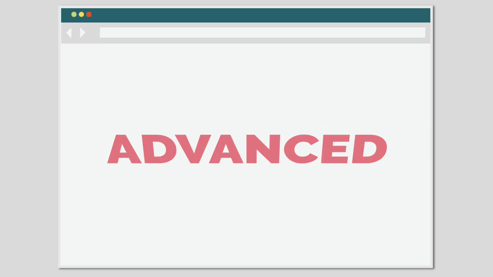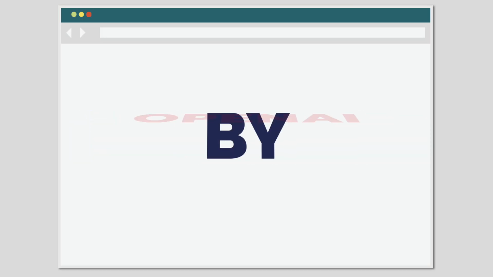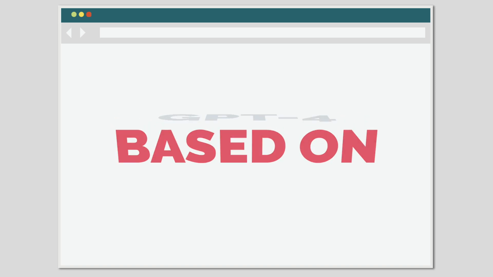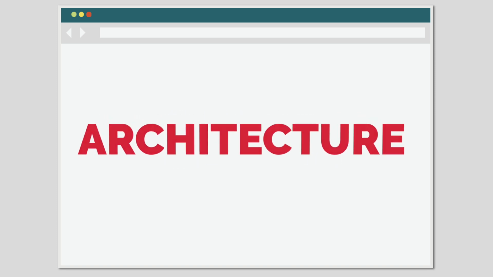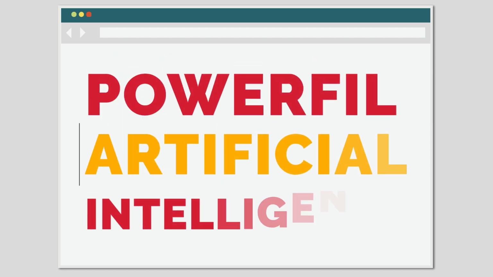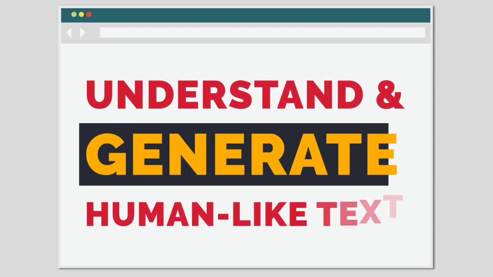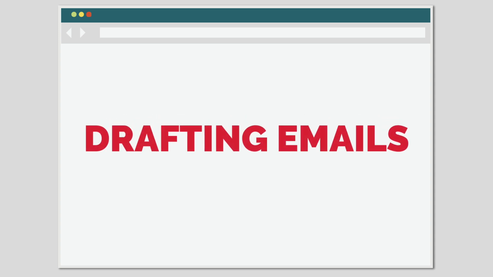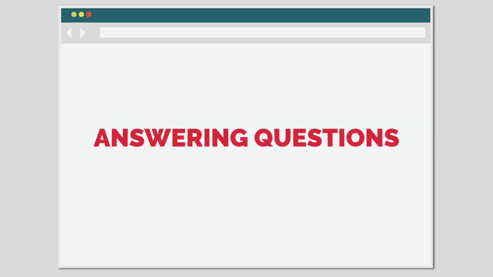ChatGPT is an advanced language model developed by OpenAI based on the GPT-4 architecture. GPT-4, or Generative Pre-trained Transformer 4, is a powerful AI model that can understand and generate human-like text. ChatGPT can assist you in various tasks such as drafting emails, creating content, answering questions, and much more.